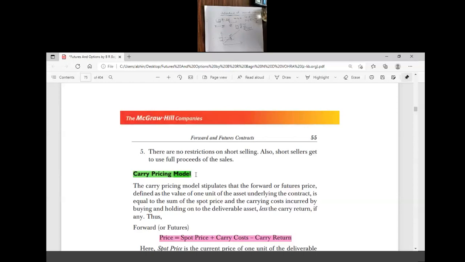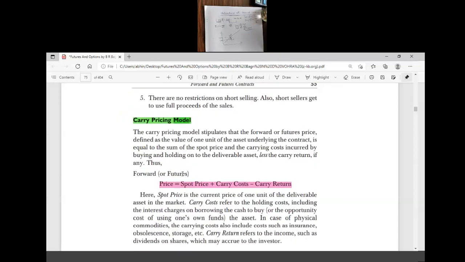So now we will discuss the valuation of financial forward and future contracts only. For the valuation of financial forward and future contracts, we have one model called the cost of carry model. This cost of carry model can be used only for financial forward and future contracts.